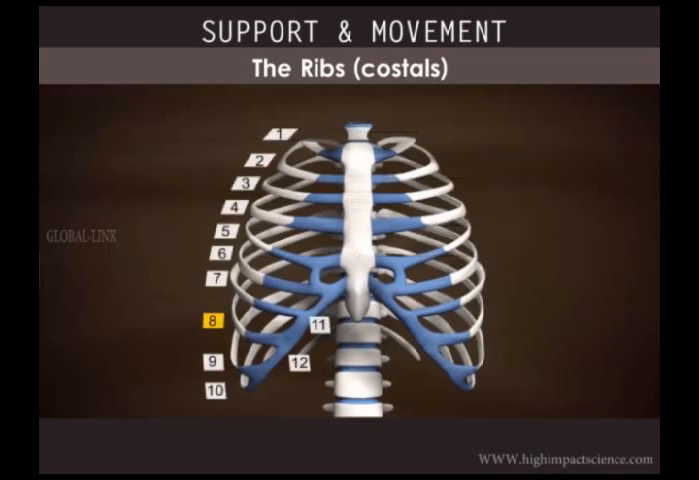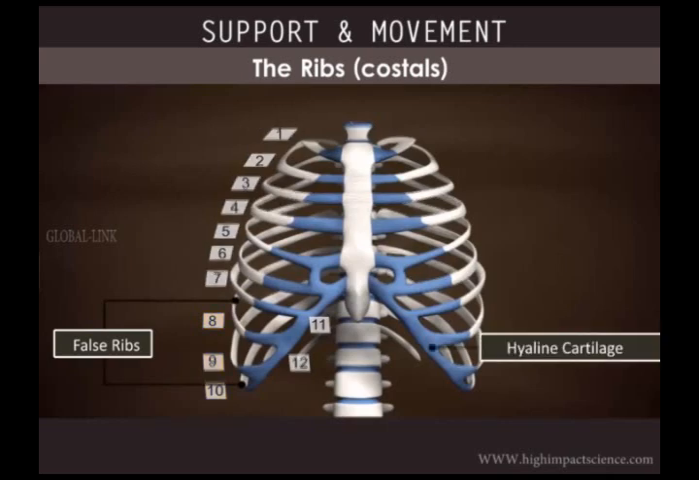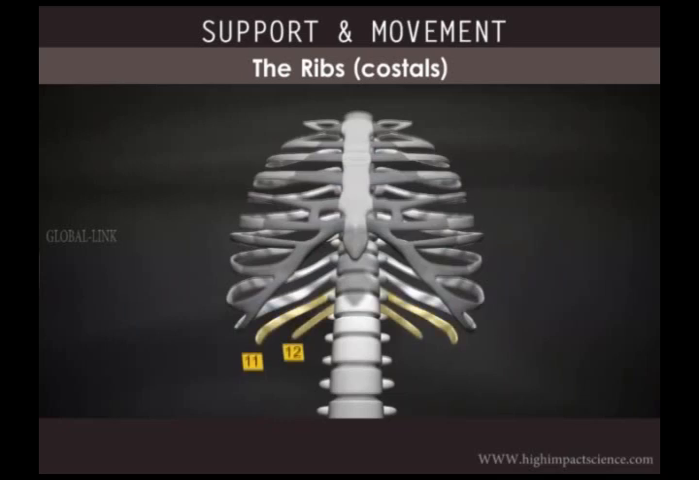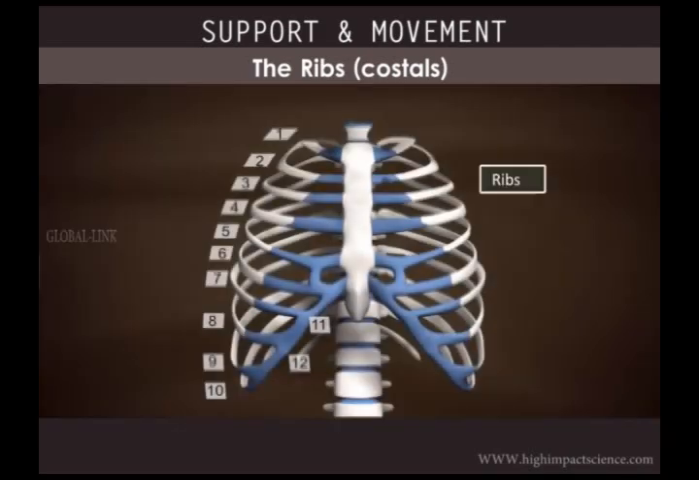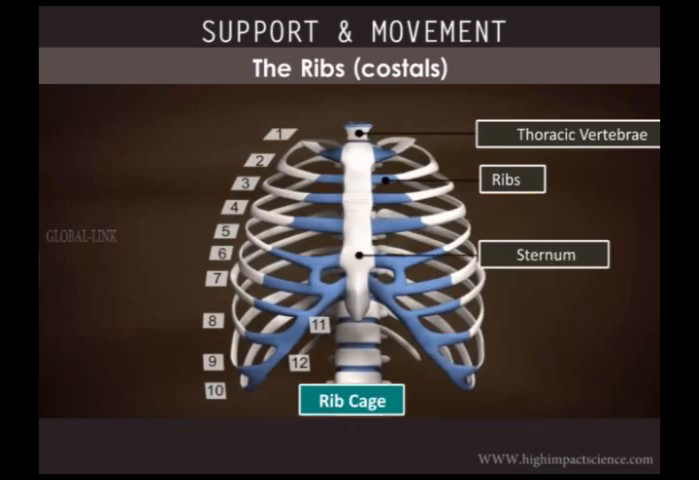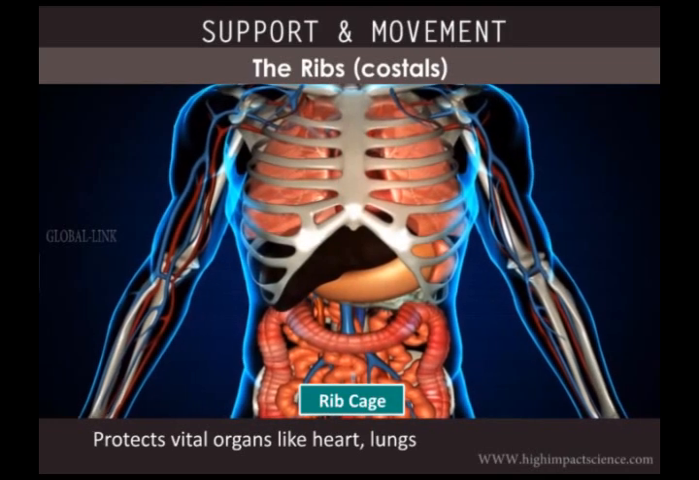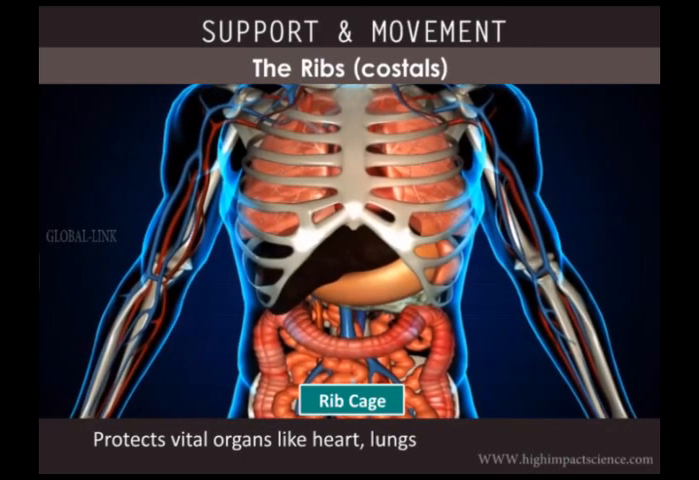The 8th, 9th, and 10th pairs of ribs are called false ribs. These ribs are not directly attached to the sternum, but join the 7th rib by means of the hyaline cartilage. The last 2 pairs are called floating ribs, as they are not attached to the sternum. The ribs along with the thoracic vertebrae and the sternum form the rib cage, which protects vital organs such as the heart and lungs.